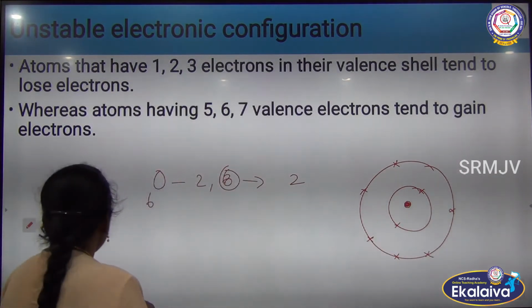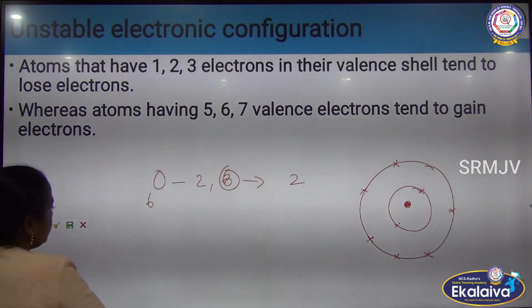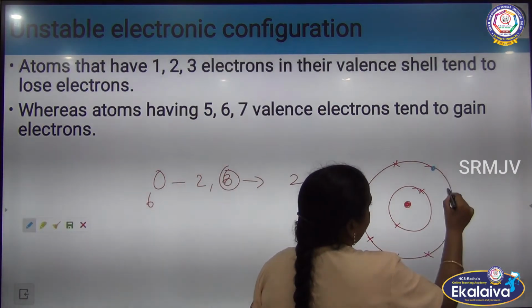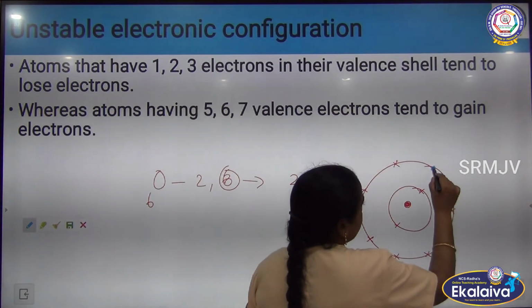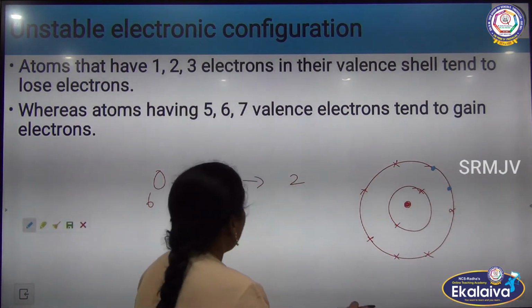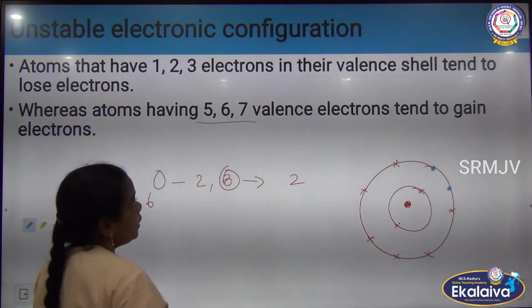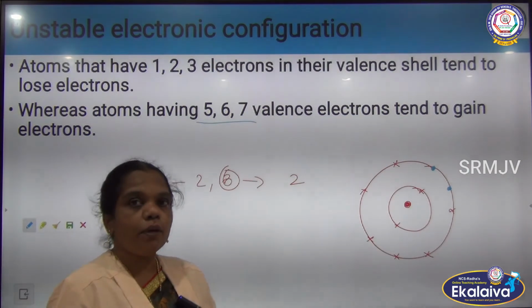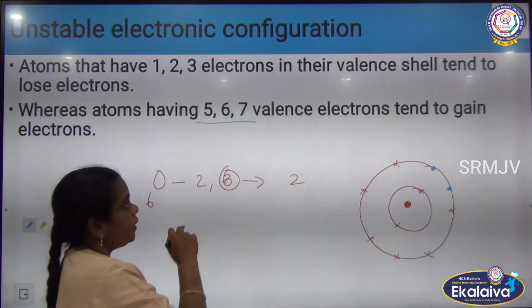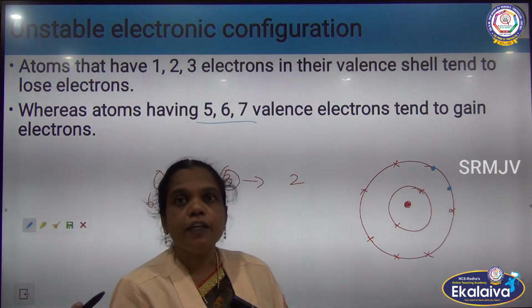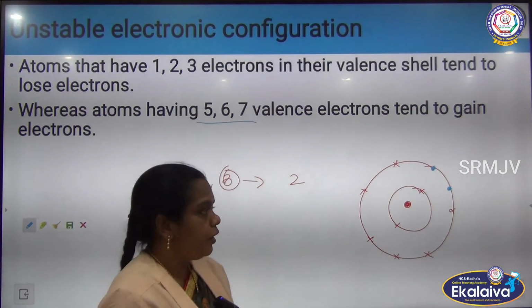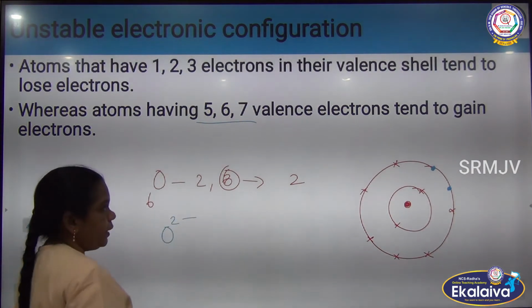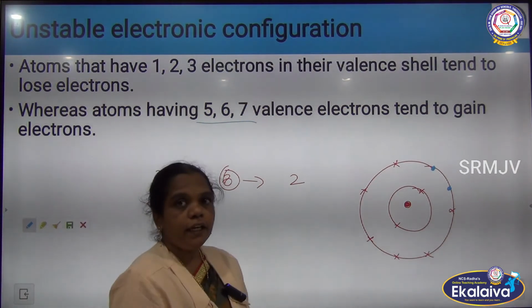To attain the octet configuration, the oxygen gains 2 electrons. So atoms whose valence shell has 5, 6, 7 electrons all tend to gain electrons. So oxygen can form O2 minus by gaining 2 electrons.